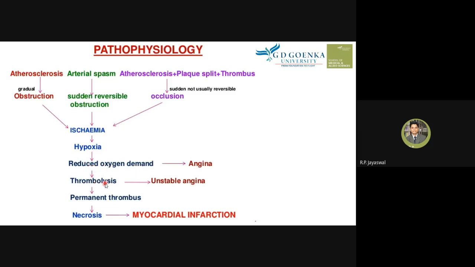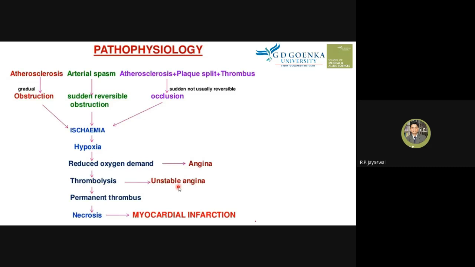Similarly, thrombolysis. Thrombolysis is a breakdown of a thrombus, a clot. So this may obstruct the narrow arteries, which is a result of the atherosclerosis process. So it can obstruct the further arteries, and it can cause unstable angina, that is, unstable chest pain.